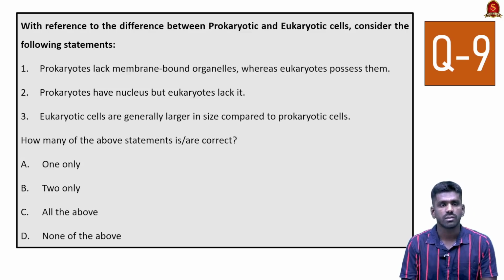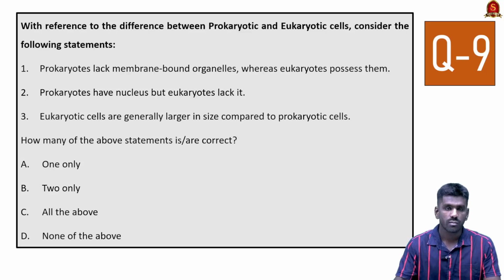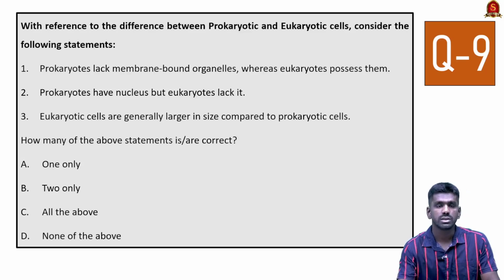Now look at the second statement. Prokaryotes have nucleus but eukaryotes lack it. See, this statement contradicts the first statement, because prokaryotes are inferior. As I said, they don't have membrane bound organelles, they don't have a definite nucleus. But eukaryotes possess this definite nucleus. So the second statement is incorrect.